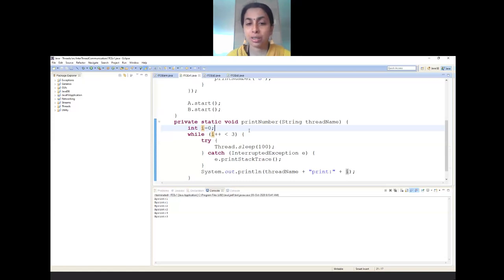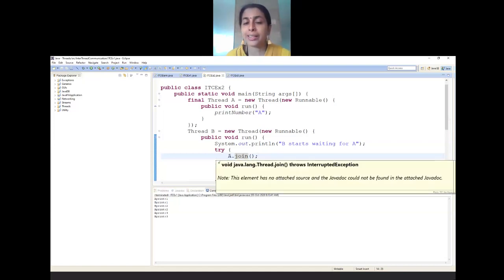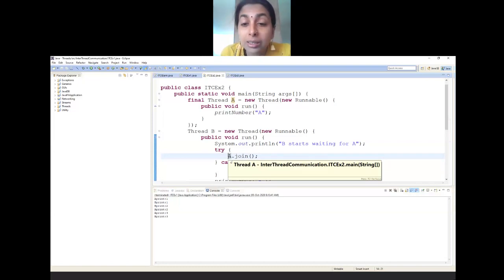Okay, but in the second one, inside the run method of B, there is a call for join method on thread A. What is the meaning of this? The meaning of this is B has no power to start its working.